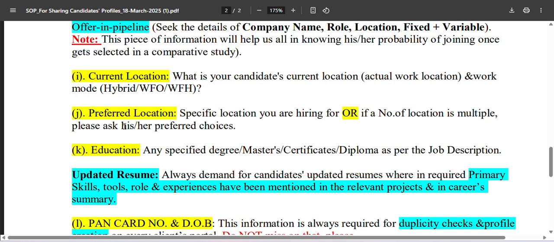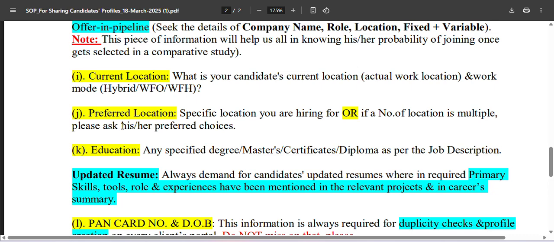So you would always look for this piece of information. Every kind of information which you are looking for should be specific and useful, should define your candidate's openness for different locations, or if he has some restrictions like he would not go outside of some particular location, then it should be mentioned there also.